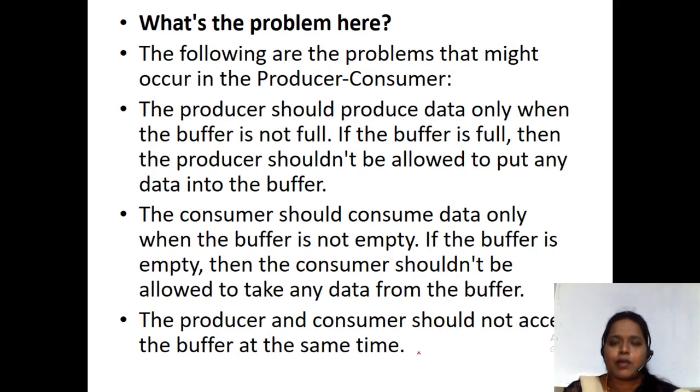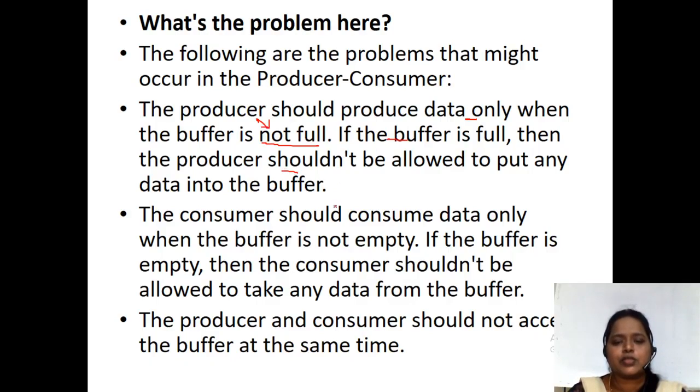But what problems do we get here? These are the 3 problems that might occur in producer consumer. First, the producer should produce data only when the buffer is not full, that is, only if a free slot is available. If the buffer is full, the producer is going to sleep.